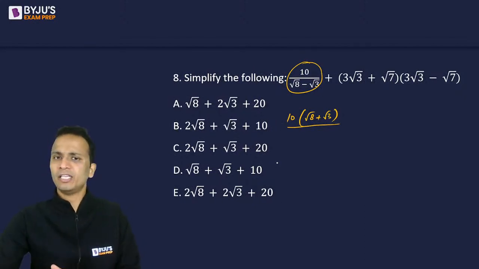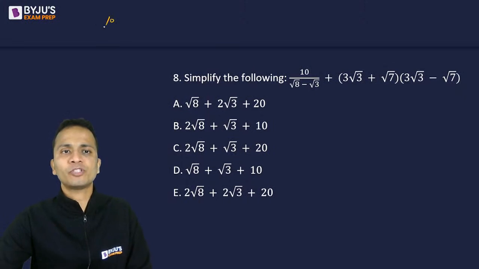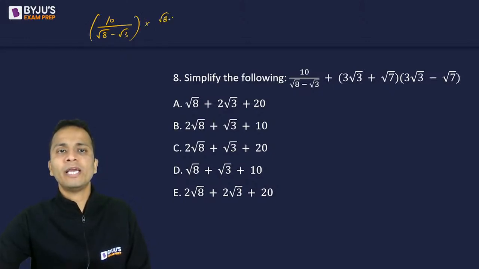So a plus b, a minus b. Rationalization करना है. I hope you all understand rationalization. चलो, I'll elaborate this. So at the top of your screen, 10 divided by root 8 minus root 3. I'll multiply and divide this by root 8, sorry, root 8 plus root 3. इससे divide कर देंगे root 8 plus root 3, right?